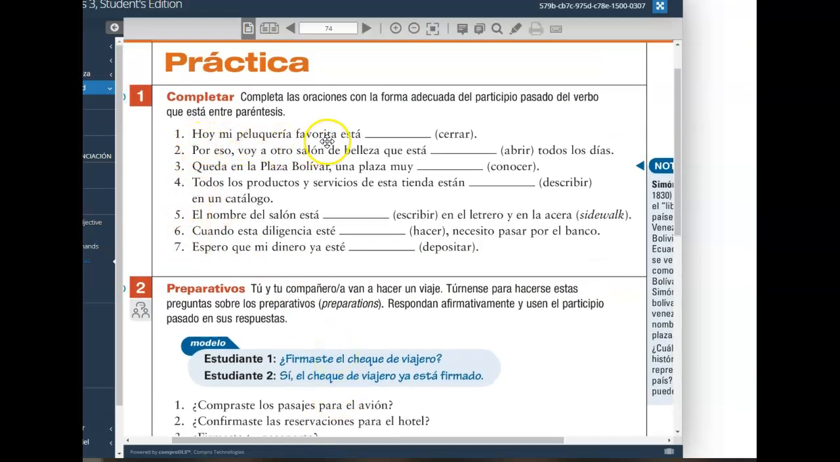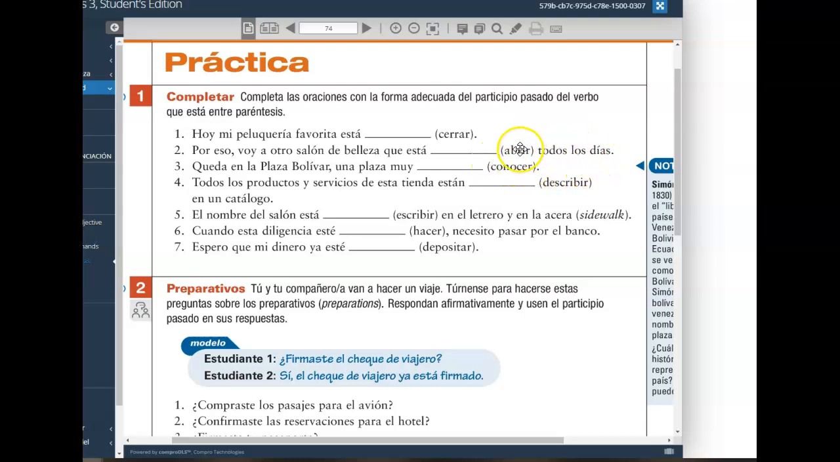Hoy mi peluquería favorita está cerrada. My favorite salon or barbershop is closed. Está cerrada, because we're talking about peluquería favorita. Por eso, therefore, voy a otro salón de belleza. I'm going to another beauty parlor. Que está abierto.